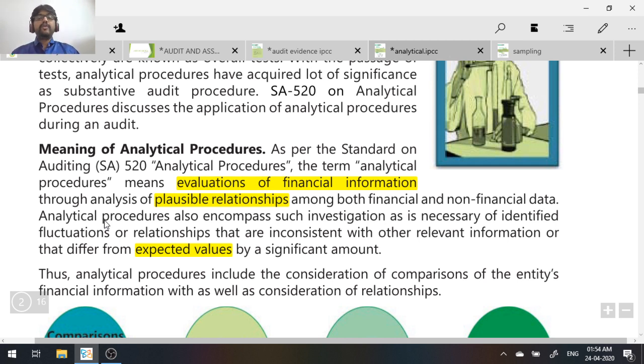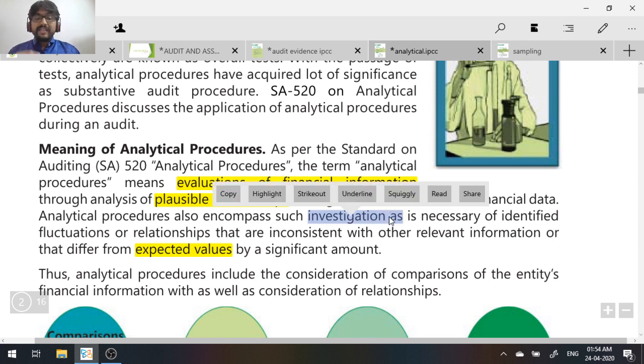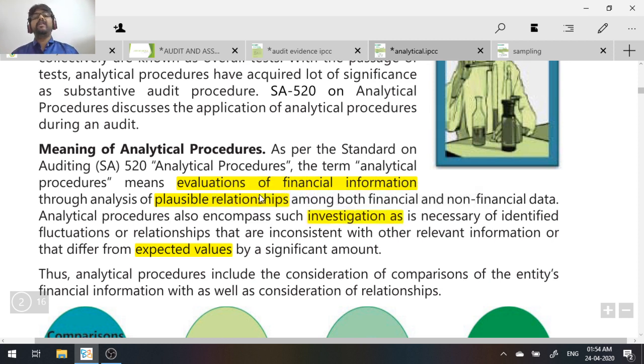You understand? So when you have an expectation, whatever analysis you do, you might identify certain fluctuations or relationships which might not be similar to what you expected, or which might not be similar to some other information that you have. In that case you might consider investigating that particular transaction a little more deeply. Why? Because it might contain some misstatements. So when you expected that the salary will increase by 50 to 75 only, and you see the salary has increased by 2 lakhs.